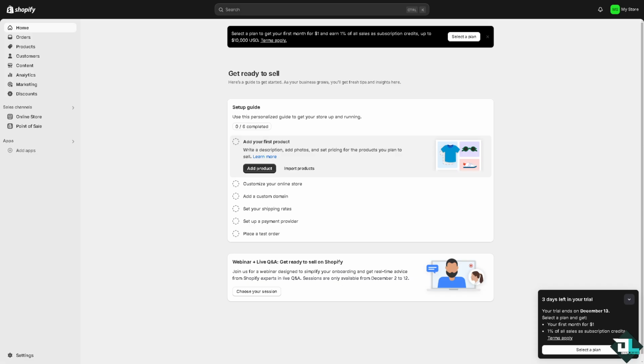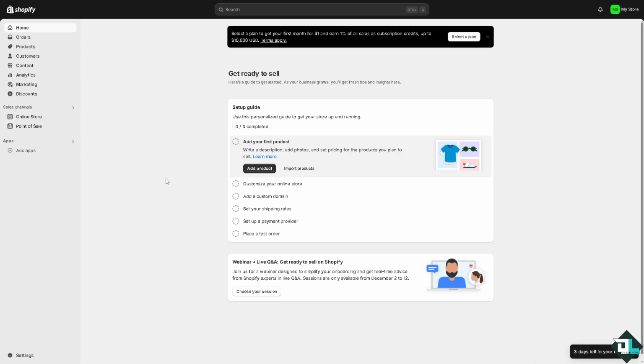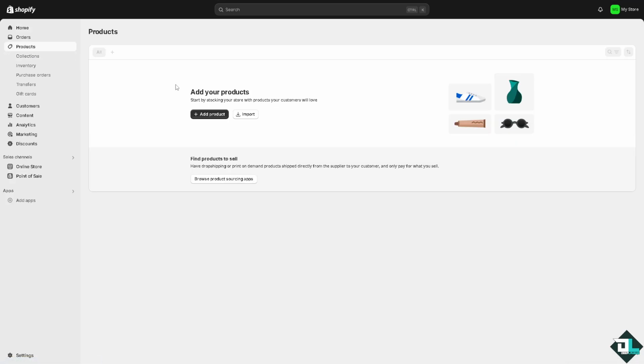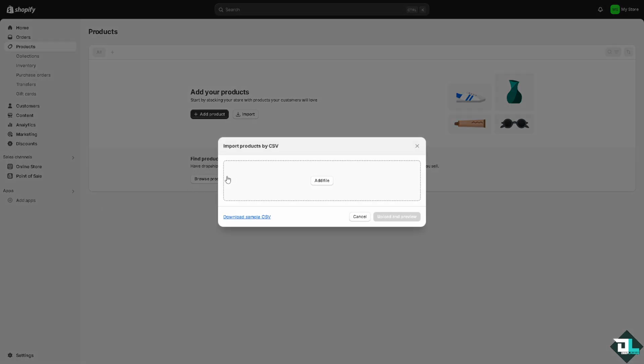Now, one of the main key features of Shopify is that it is built specifically for selling products online, offering robust tools for managing inventory, product variations, pricing, and discounts. On the left side panel of your dashboard, click the products section and start to build a product that you want to sell. If you want, you can choose the import option. You can import products by CSV or download a sample CSV and start your work from there.